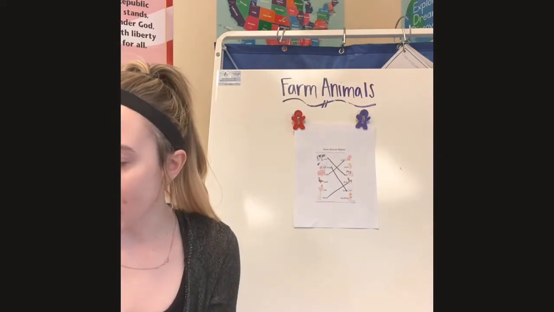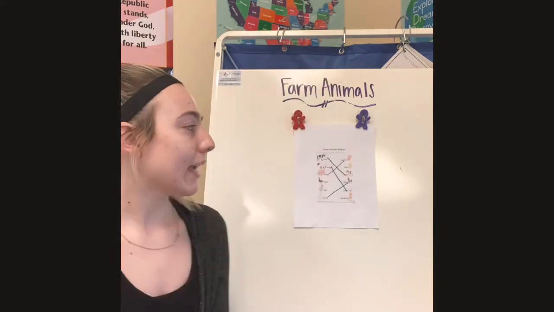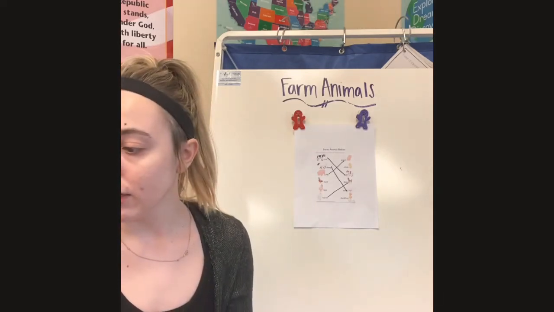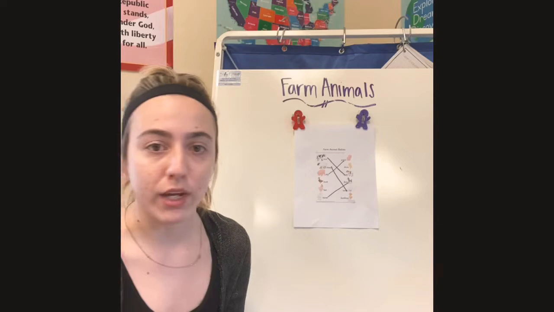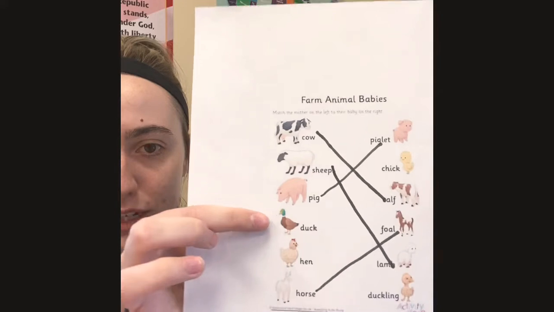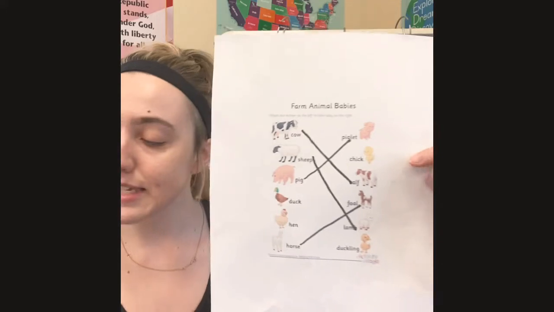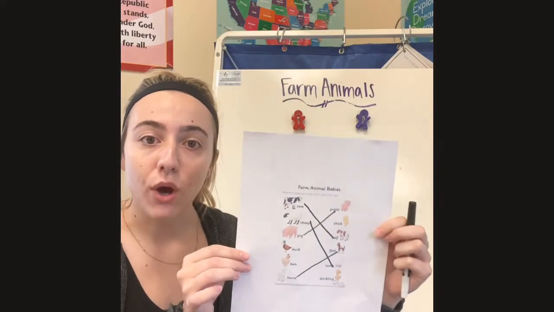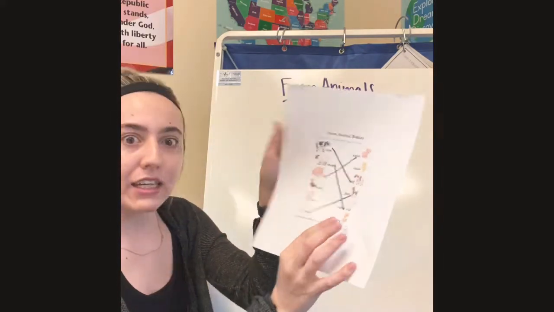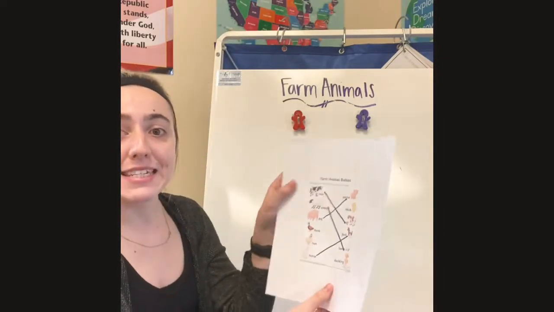Next, we have a duck. Quack, quack, quack. And our duck, he's right here. Remember, some ducks look different than others, right? So, a duck right here, and here's our other duck, remember? They can look different. A duck, or a baby duck, is called a duckling. Can you say duckling? You can kind of hear the word duck in it. That'll help you remember. It's called a duckling.